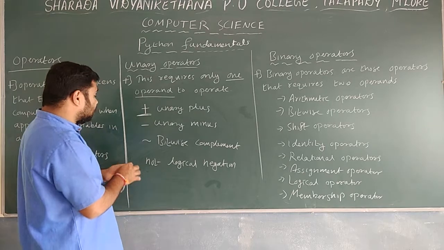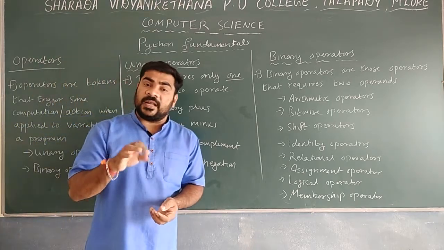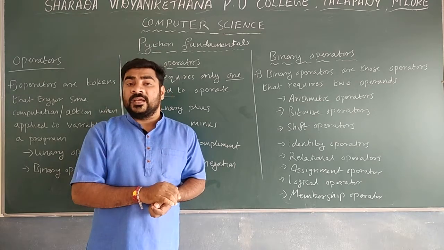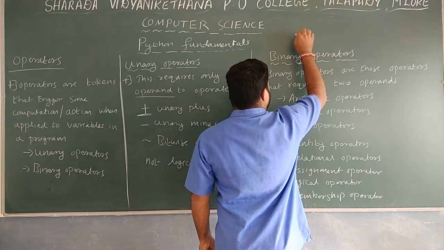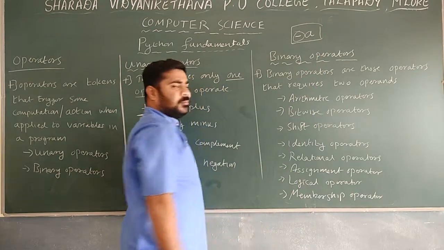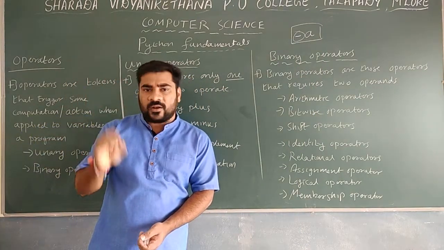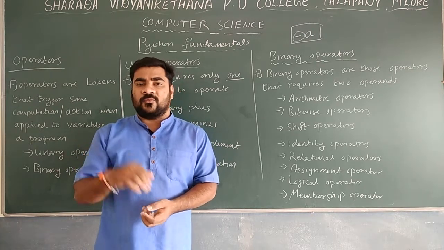The next one is unary minus. Unary minus is mainly used to represent negative values. For example, if a particular variable or value is negative, say a value A, and you want to present it as negative, we use the unary minus. Unary minus works with only one operand. Along with only one operand, we perform the operation.